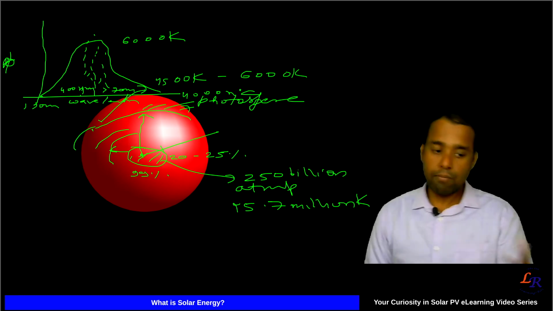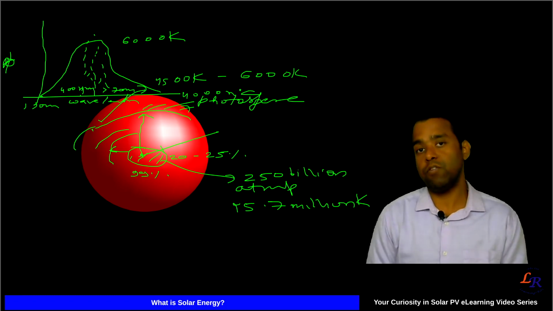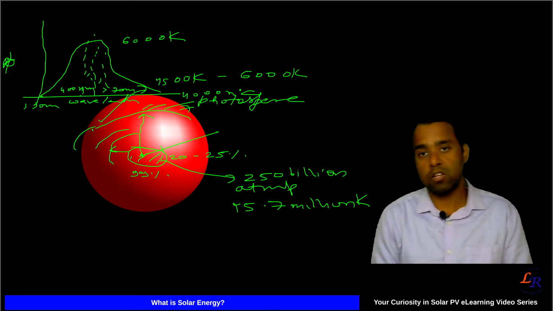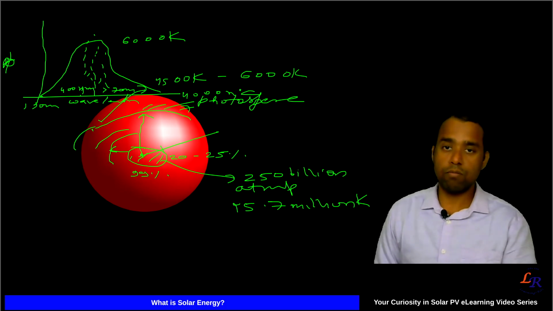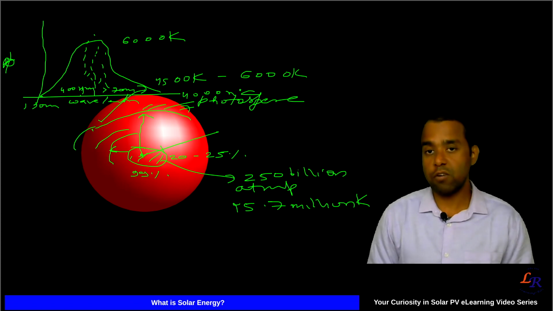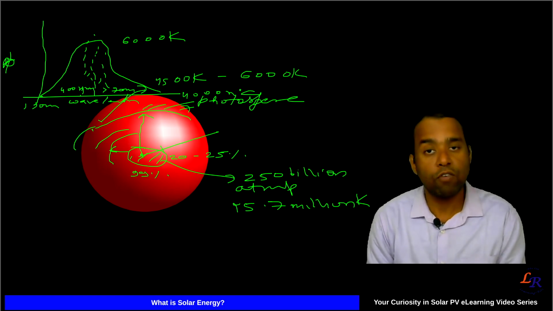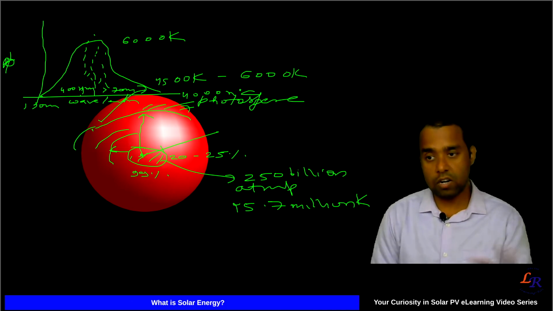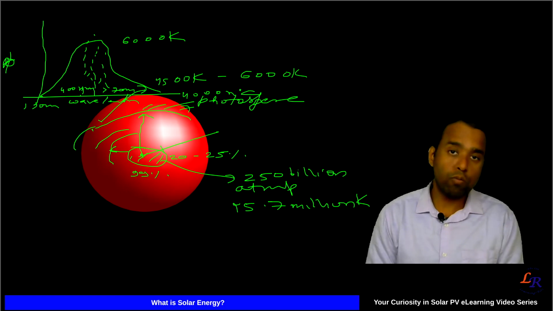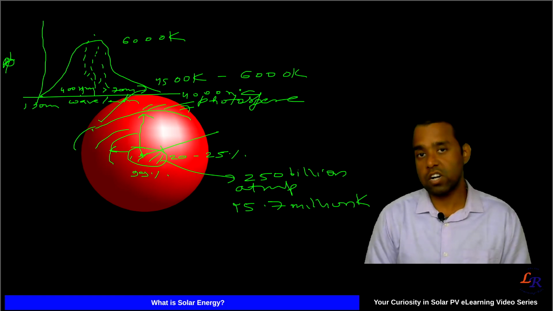And again, we'll come back to this kind of wavelength spectrum plot when we talk about solar PV, which is very much dependent upon what wavelengths we are getting and what material we are going to use to convert those radiations into electricity. So that would be a very important aspect. But I hope you have now understood that the ultimate source of energy is the sun, and what the source of the sun's energy is, from this nuclear fusion process and the other concepts I have told you. I hope you enjoyed it, and we'll have lots of further discussion and very technical knowledge on it.